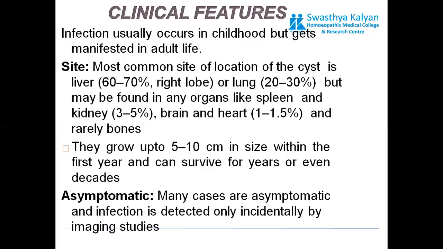They grow up to 5 to 10 centimeters in size within the first year and can survive for years, even decades. Many cases are asymptomatic, and the infection is detected only incidentally by imaging studies.